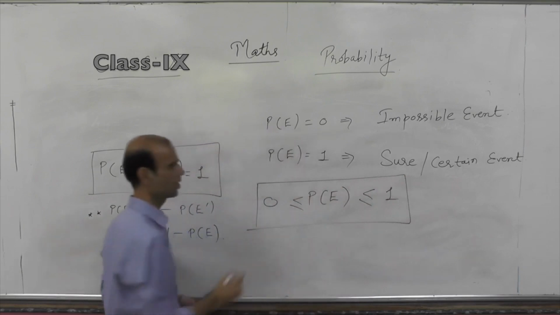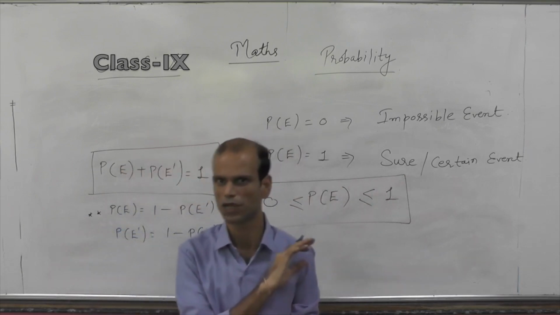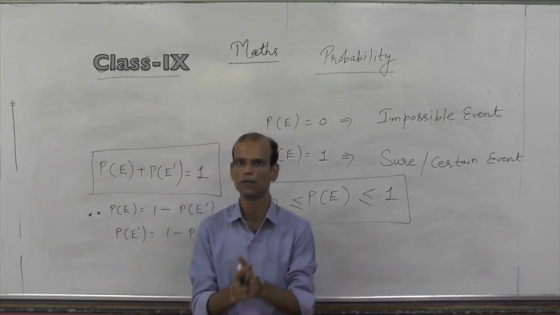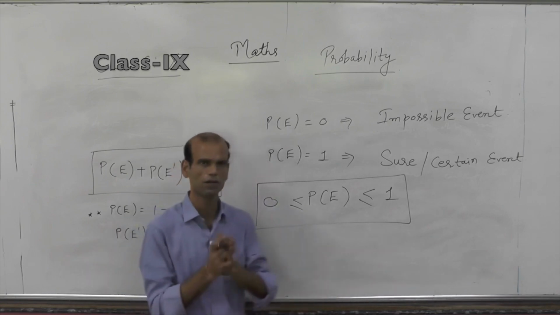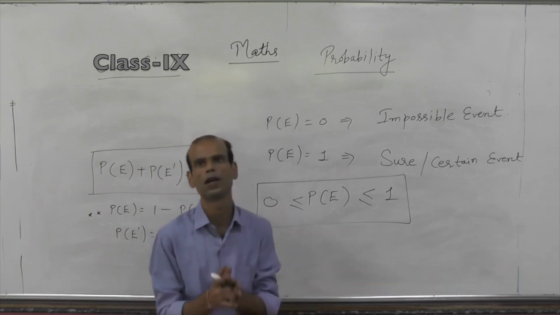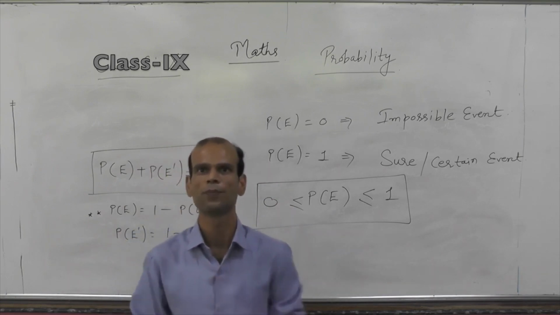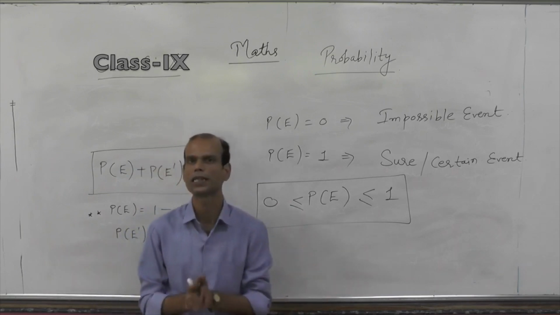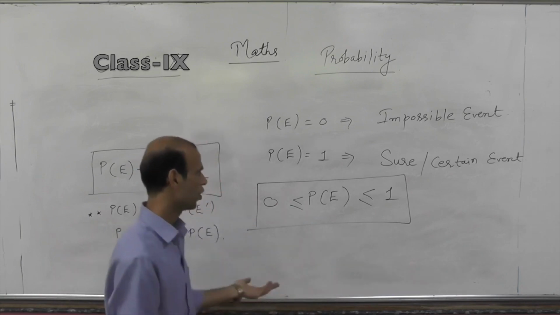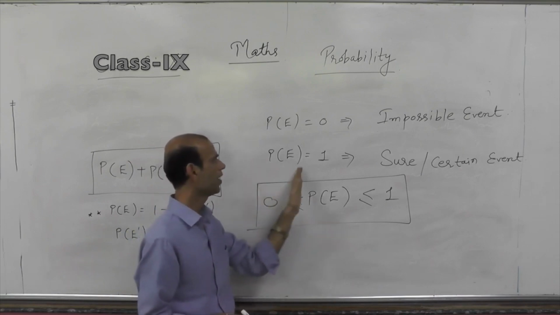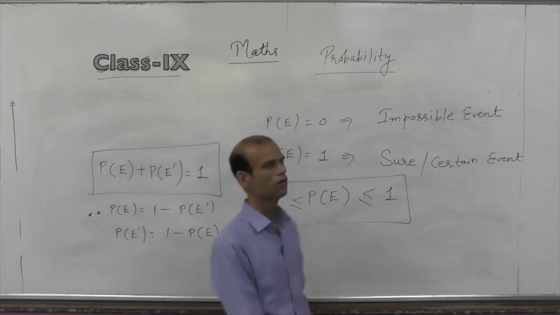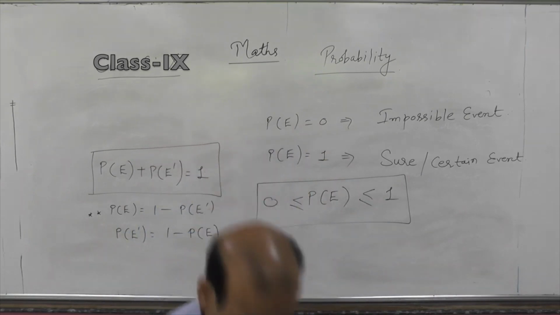The probability of any event cannot be smaller than 0 and cannot be greater than 1. If you are solving a question and you got a wrong result, that will be considerable. But if you solve and the probability in your question comes out greater than 1, it's not acceptable, because the probability of any event cannot be greater than 1, because 1 means what? 100%. If probability of any event equals 1, it's a sure and certain event. Probability of any event equals 0, it's an impossible event.